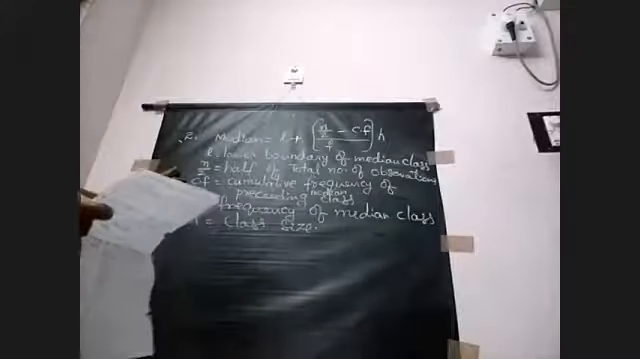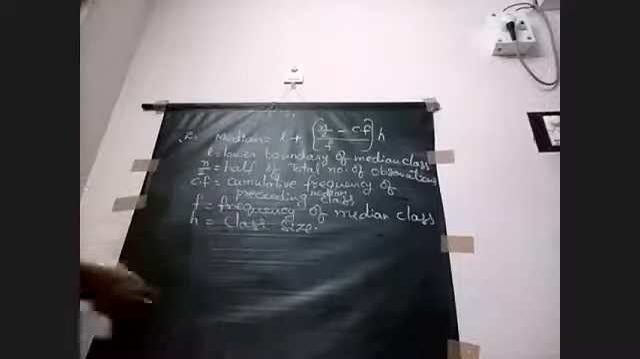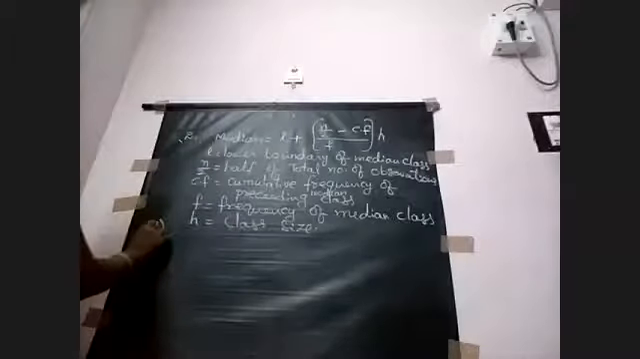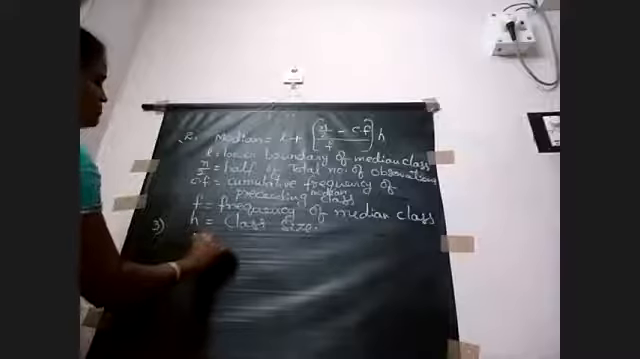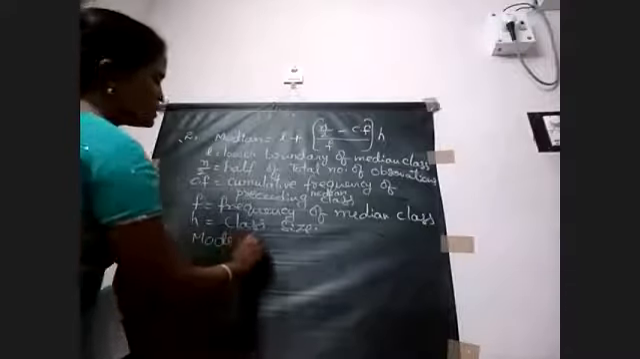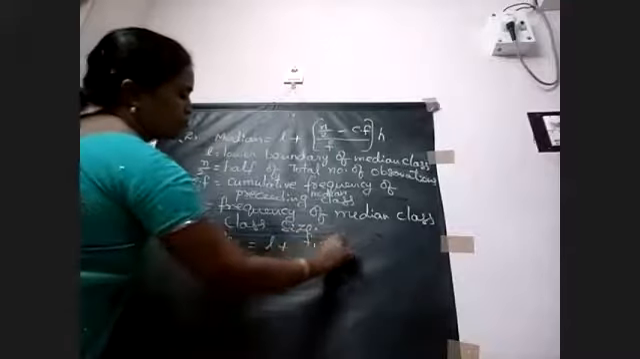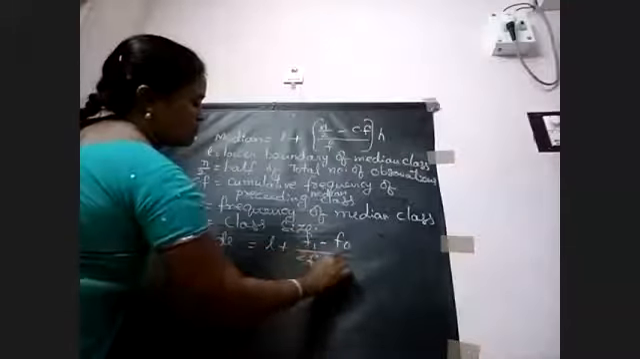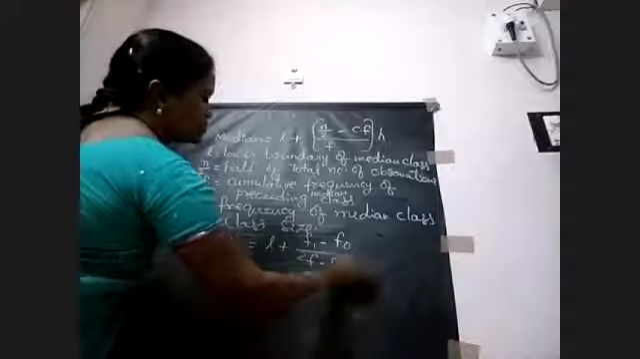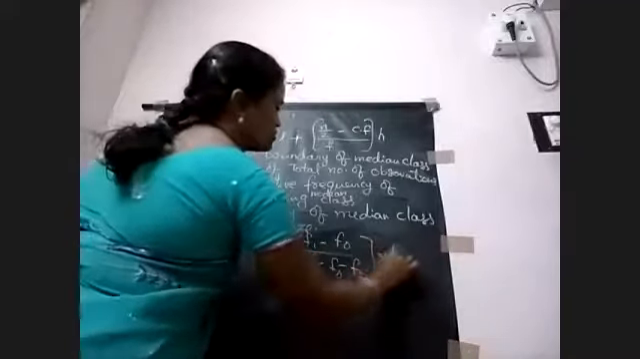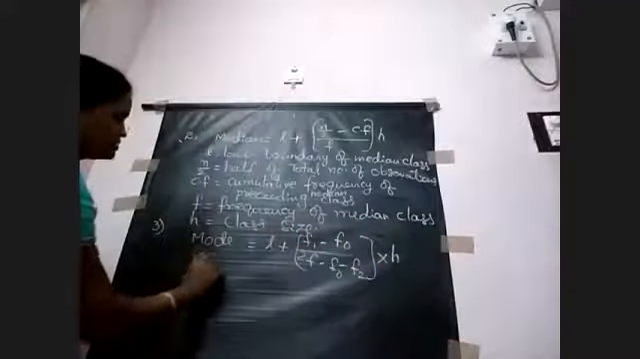Then the third question, what is that one? Write the formula for mode of grouped data and explain the terms involved. Tell me the formula for mode of grouped data. L plus F1 minus F0 by 2F1 minus F0 minus F2, into H. Explain the terms in it.